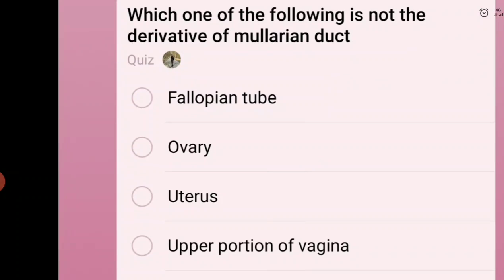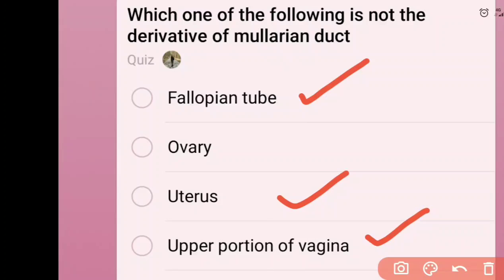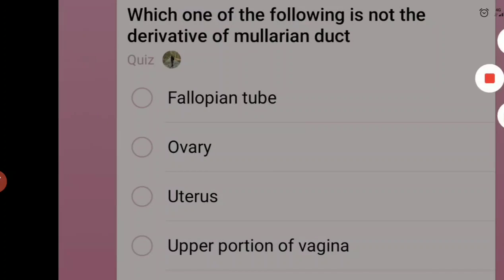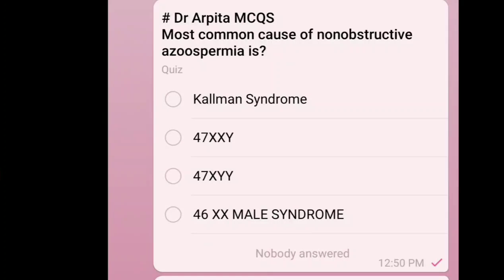Which of the following is not a derivative of the Mullerian duct? So fallopian tube, the uterus and the upper part of the vagina develop from the Mullerian duct. The spelling is wrong, it should be E, Mullerian. And the ovaries develop from the genital ridge. So here this is the answer. So we'll go to the third question.